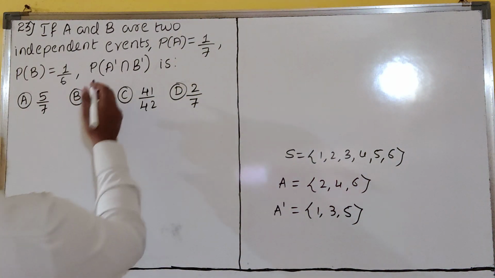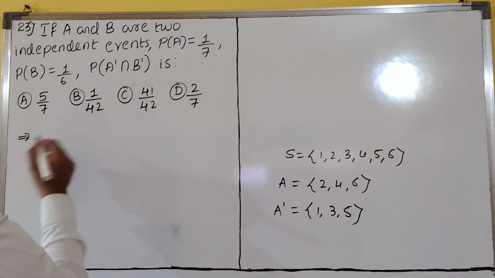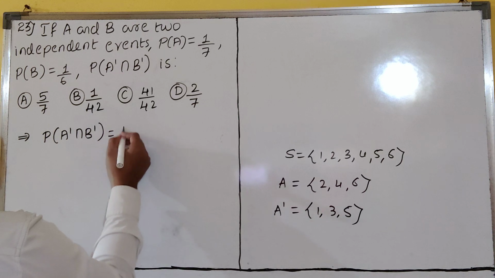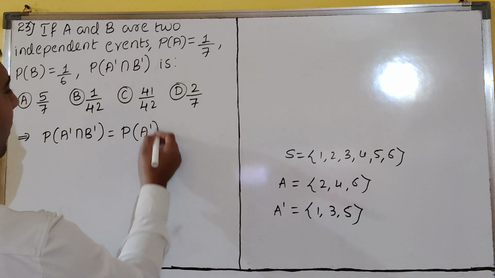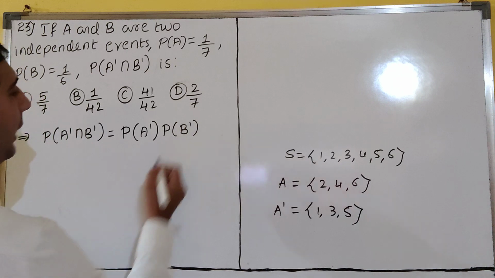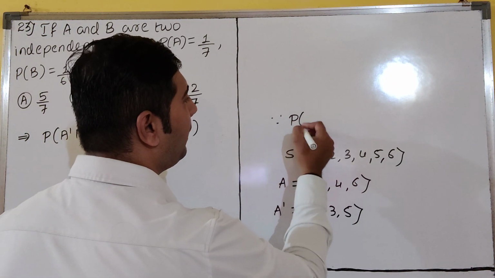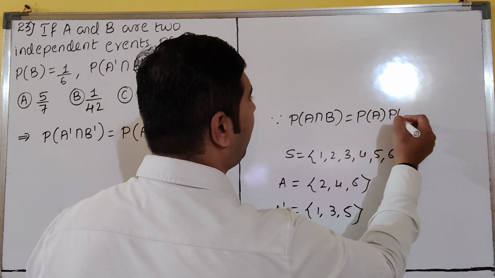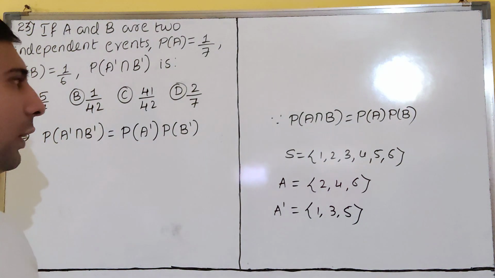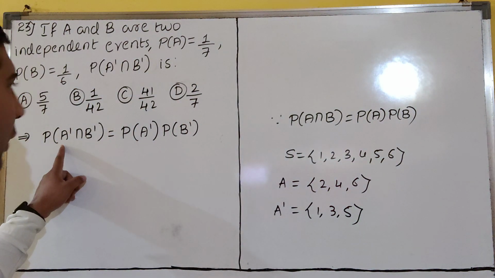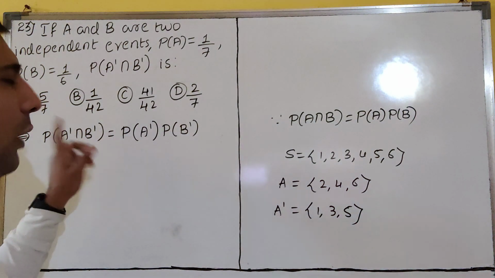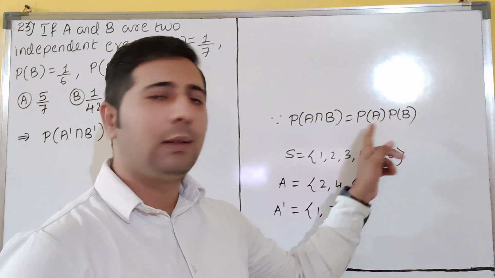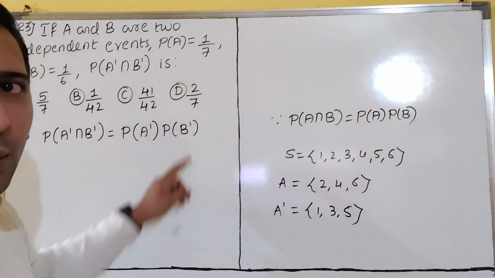So now see here. P of A complement intersection B complement, we can write it as P of A complement into P of B complement. Independent means how will we write, dear students? You remember, independent events means P of A intersection B is what? P of A into P of B we will write, no? Yes or no? So A is independent means A complement is also independent. B is independent means B complement is also independent. Then we can write this as P of A complement into P of B complement.